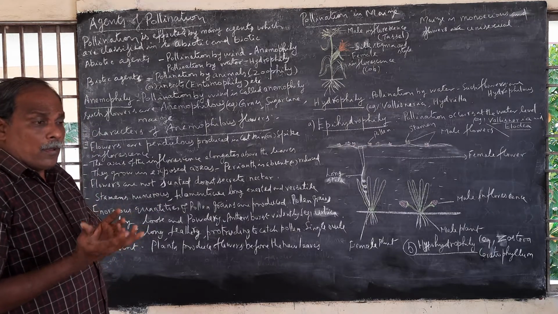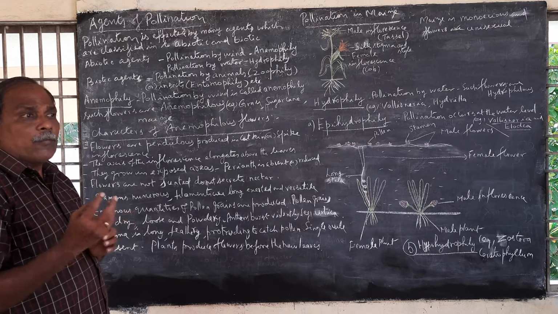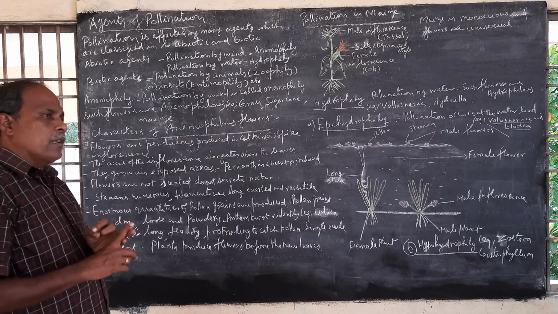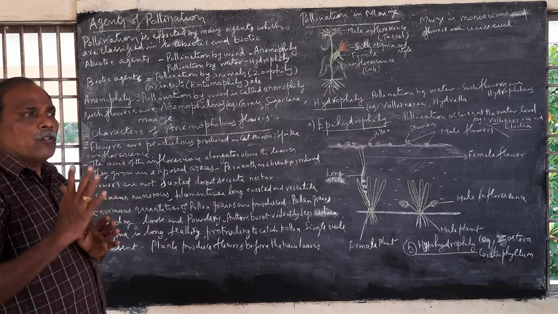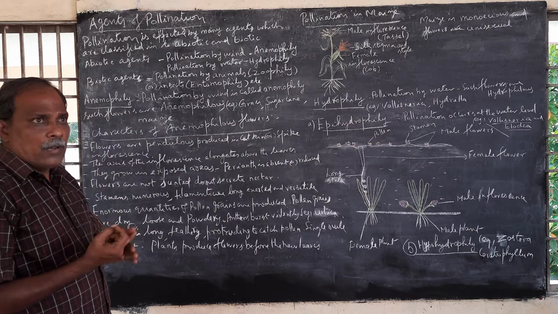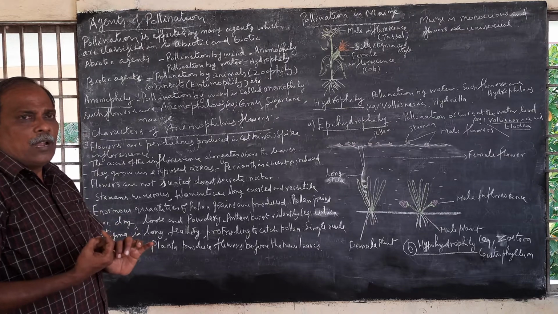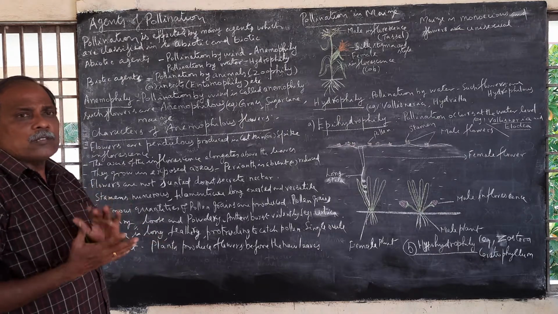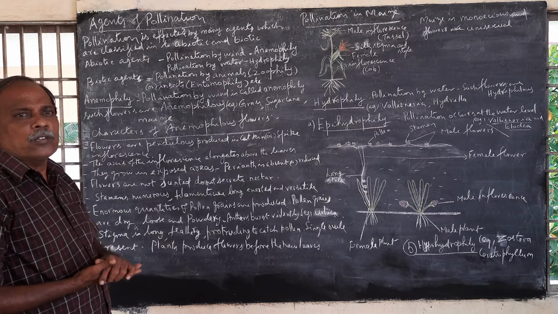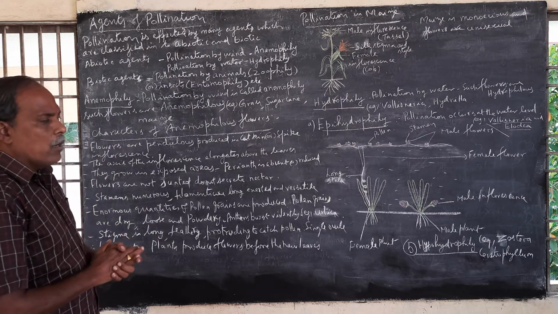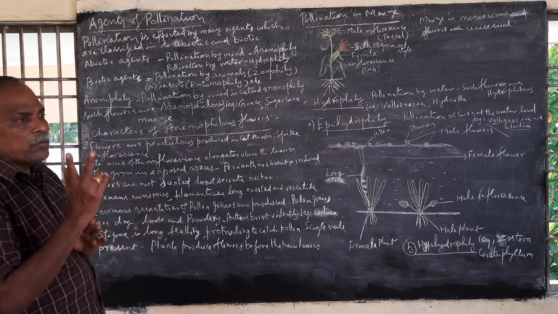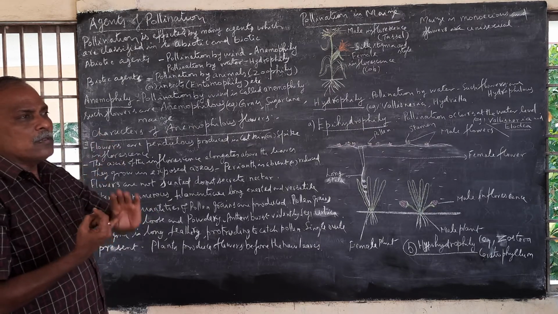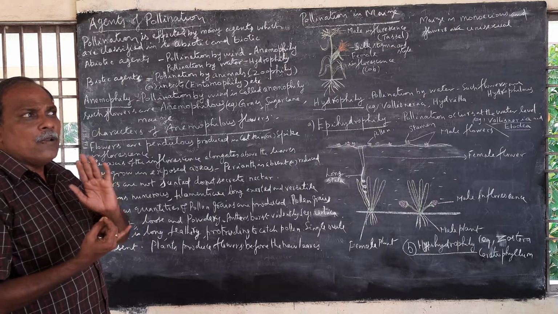The agents which help in pollination include biotic agents and abiotic agents. So pollination is carried out by wind, water and animals, etc. These are the agents of cross-pollination. There are two types of agents of pollination, biotic agents and abiotic agents. Abiotic agents include water and wind.